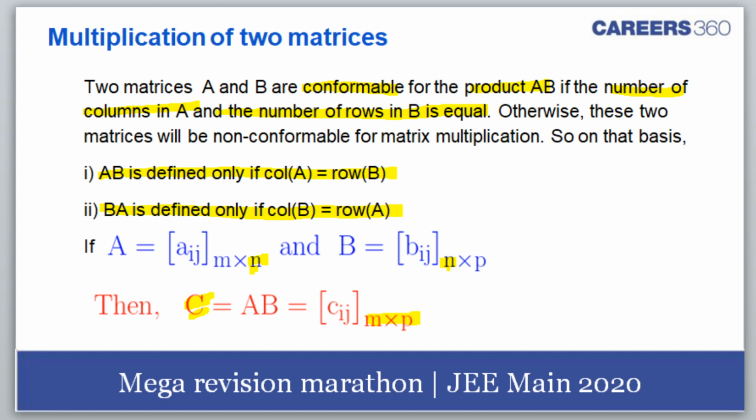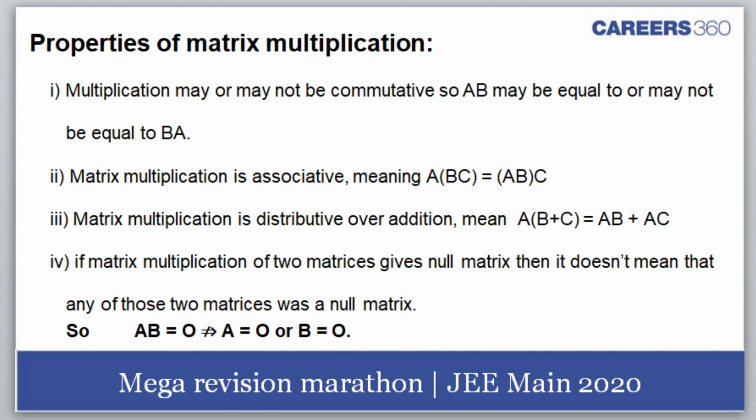Now, in multiplication of a matrix, I would like to know one thing. If A into B matrix is conformable and AB is equal to a null matrix, then does it imply that A is 0 or B is 0? Yes, students. Either A is 0 or B is 0. Can we say that?